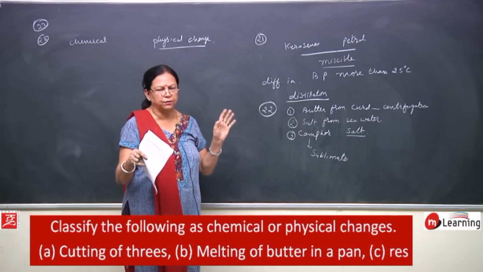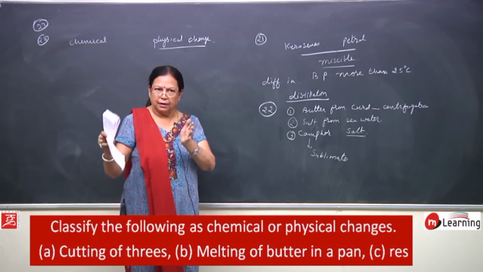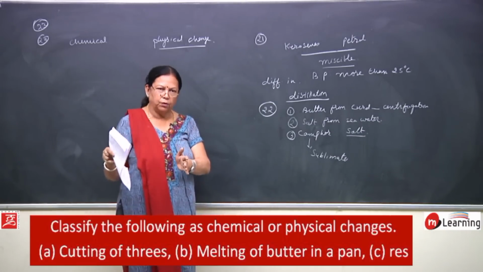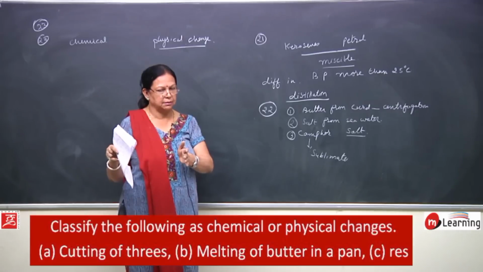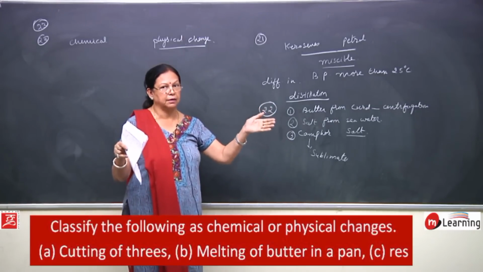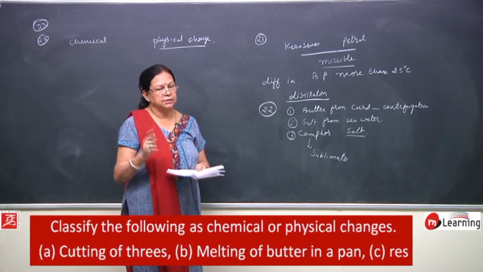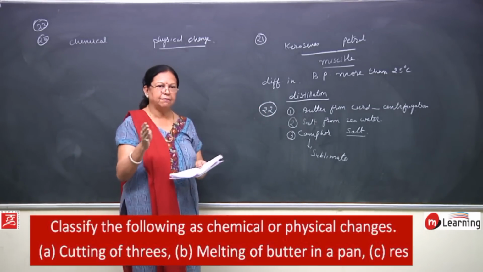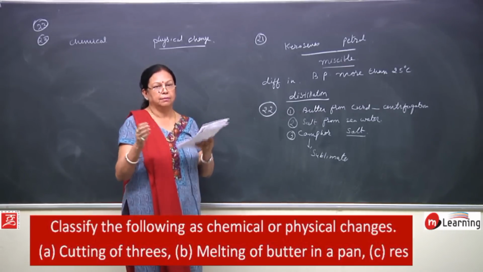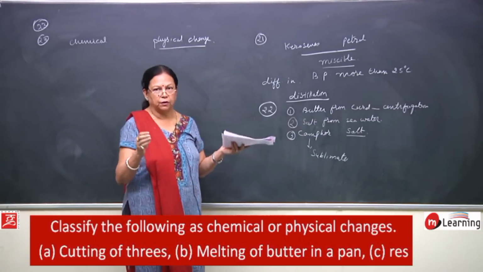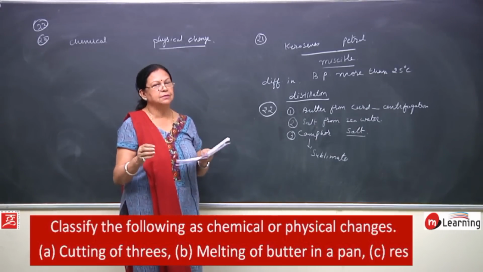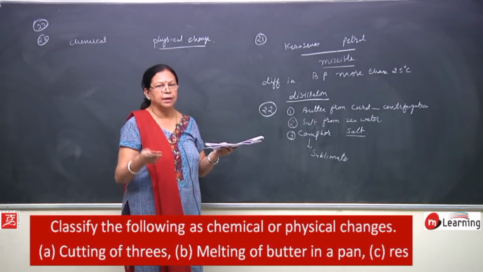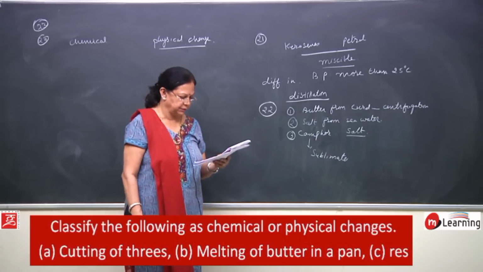Now, in this tree the chemical process will go on, but it will be less because of the cutting of the branch. So, though we have cut the body and the physical form is changed, the chemical process slows down and therefore it is a chemical change.